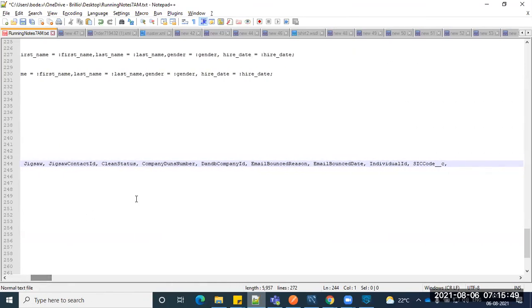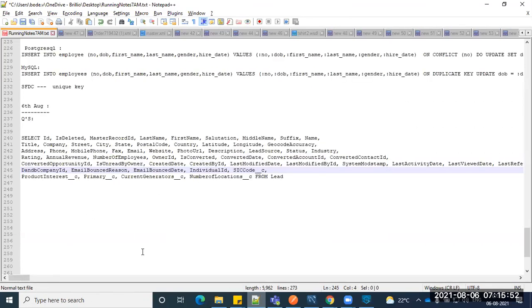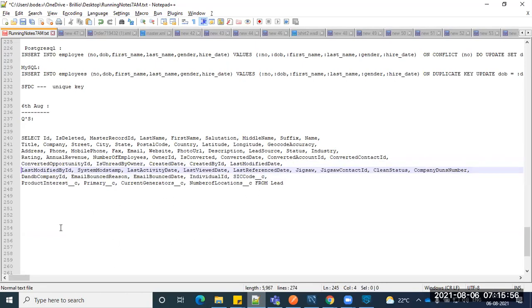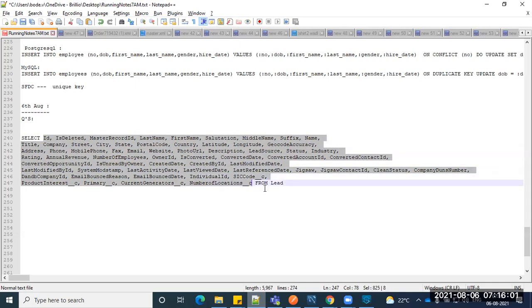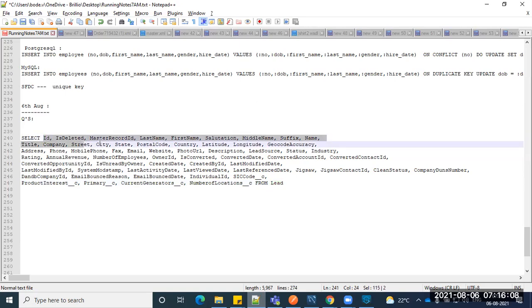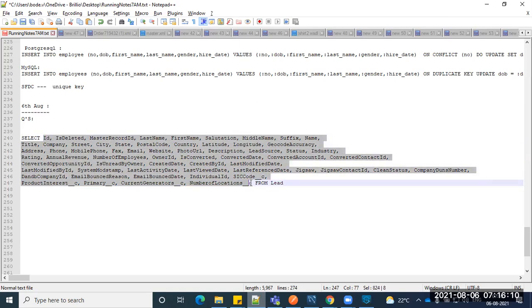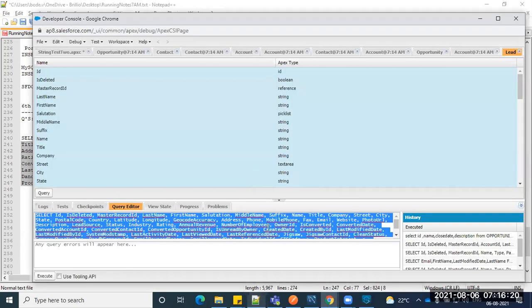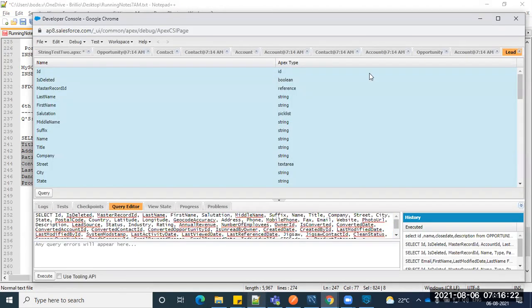Usually in Salesforce there will be more than 50 or 60 parameters, guys. So this is a query; you can see it selects all the fields from that lead. One more thing: the star should not work here. Usually in SQL we just mention select star from a particular table, but here it will not work, so you have to mention each individual field explicitly. Now we are clear on how to take a query from Salesforce.